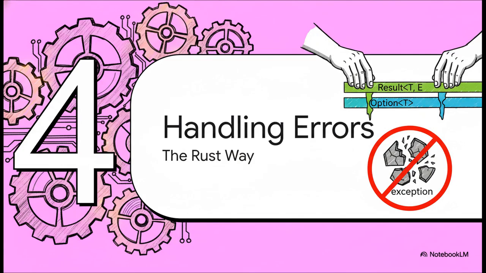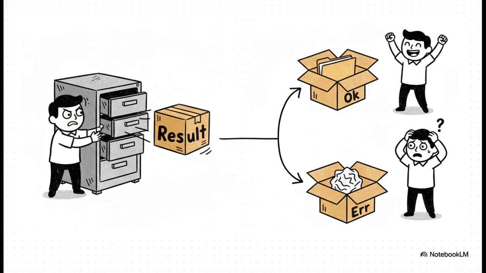Now, this idea of being explicit and robust leads us to one of the biggest headaches in all of programming: errors. Rust just throws out the old ideas of nulls and random exceptions and gives us something way more predictable. In Rust, when you do something that might fail, like reading a file, it doesn't just return a file, or nothing. It returns a result.